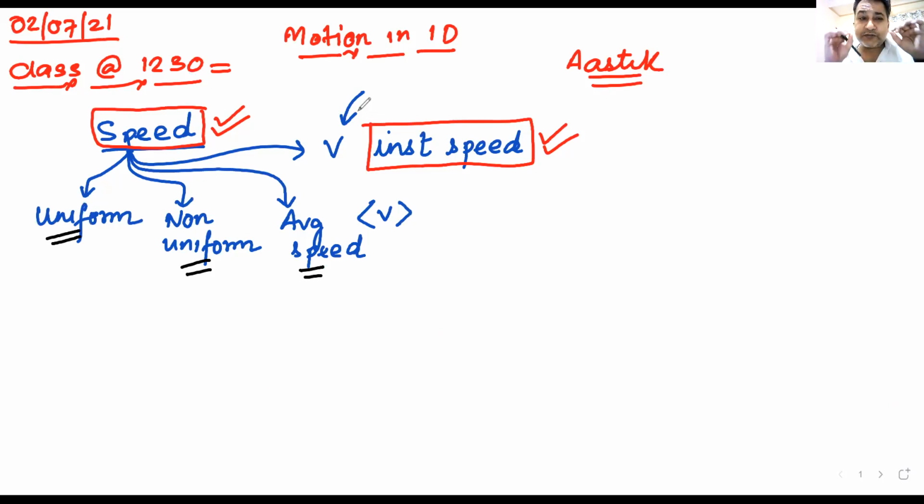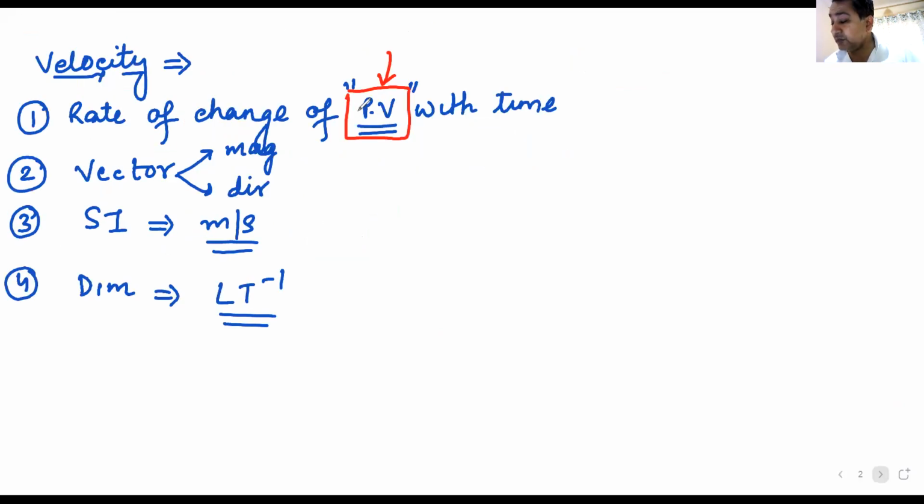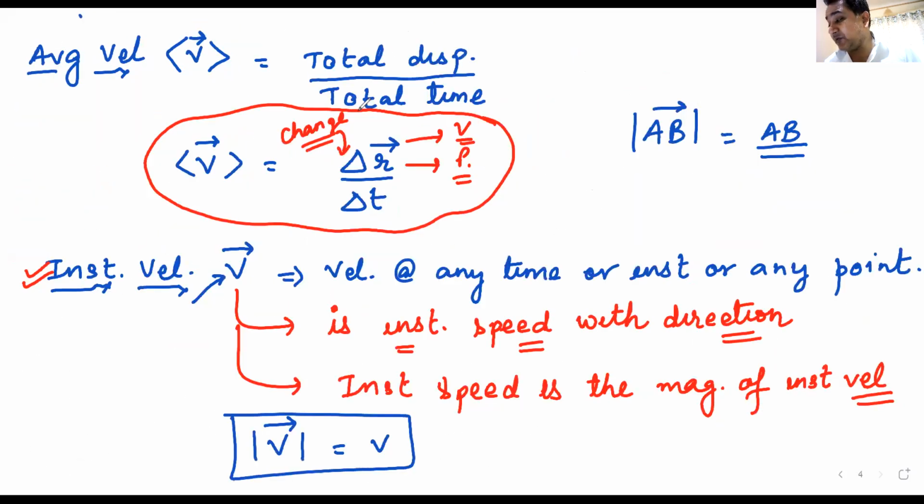Just by the use of symbols. And that is why I always say symbols are very important in physics. If you understand these symbols correctly, 15-20% of physics is already done.